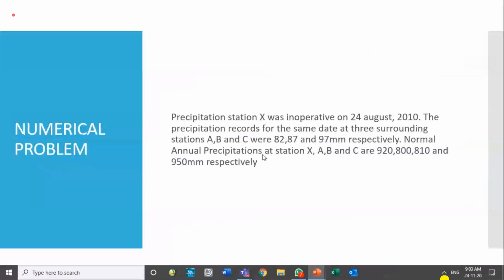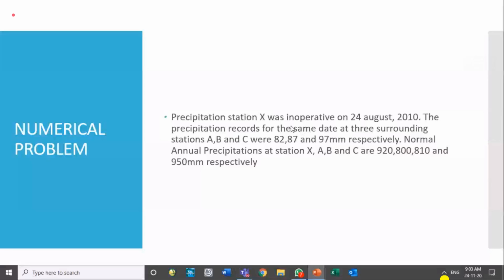So it is a quite easy method. A numerical is there, which you can solve yourself, and you should also do assignment 3 in the same worksheet. The Word file is already with you. So assignment 3 should also be done.